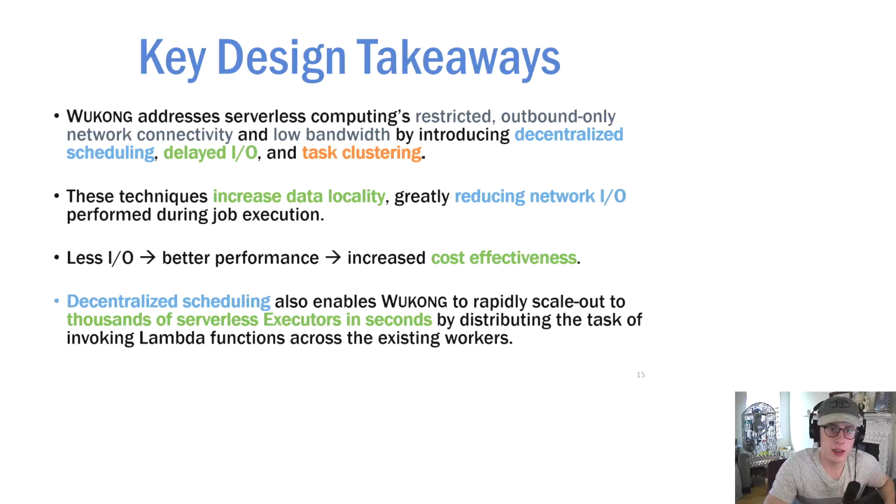There are several key design takeaways here. WUKONG addresses serverless computing's restricted outbound-only network connectivity and low bandwidth by introducing decentralized scheduling, delayed I/O, and task clustering. These techniques increase data locality, greatly reducing network I/O performed during the job's execution. Less network I/O performed leads to better performance and further leads to increased cost effectiveness. Decentralized scheduling also enables WUKONG to rapidly scale out to thousands of serverless executors in seconds by distributing the task of invoking Lambda functions across the entire pool of existing workers.